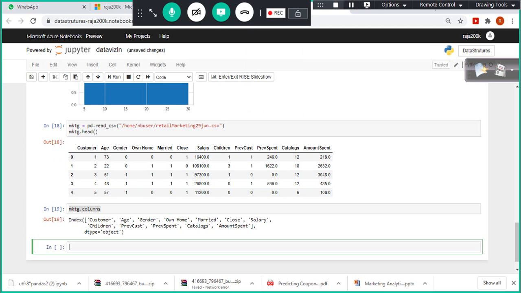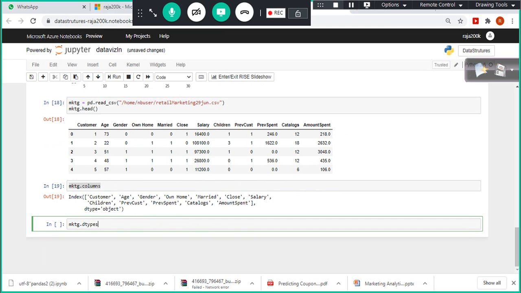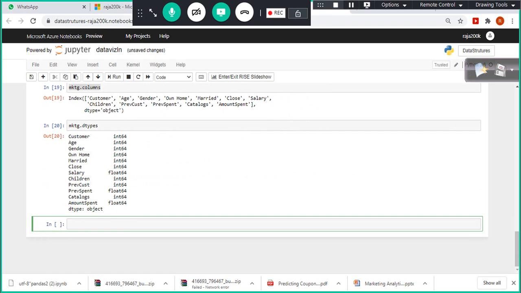Yeah. So most of the columns are categorical variables. Only a few of them are numerical variables. For example, how do I check that? MKTG dot dtype, right, and press tab. Even I tend to forget this syntax. Is it dtype or dtypes, right? I just type dtype and press tab. It automatically shows, yes, that means this is the correct syntax.